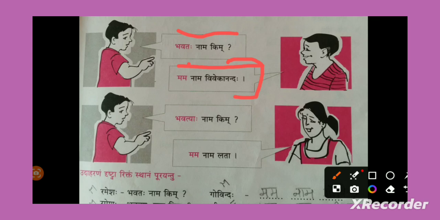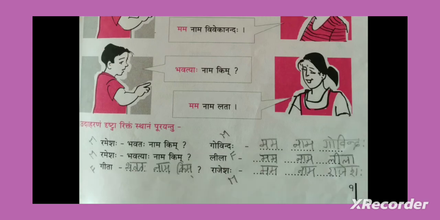So to a male person he asked, male person he replied. Now he is asking to a female. Bhavatyaha nama kim? May I know your good name please? Then that lady is replying, Mama nama Lata. Here they don't have any restrictions for a girl. Lata, Sita, Geeta, anything we can write it properly. Only for guys we have restriction. Vivekananda, we will write it as Vivekanandaha. Rajesh, Rajeshaha. Lokesh, Lokeshaha. So just note these points.